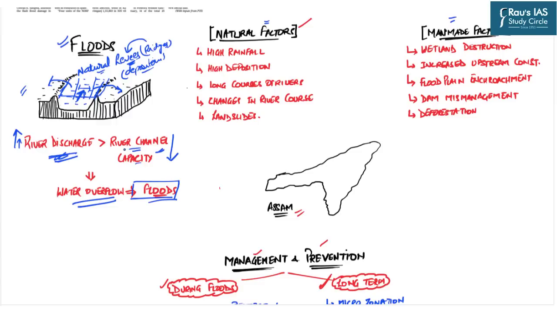Even in that scenario, we will face floods because now the capacity to hold that particular amount of water is reduced. So basically you have to focus on those factors which increase the river discharge on one hand or will decrease the river channel capacity on the other hand. So these factors are basically divided into two important parts, that is the natural factors as well as the man-made factors. If you are aware about all these factors, you just have to analyze which among these factors can be superimposed on the state of Assam.